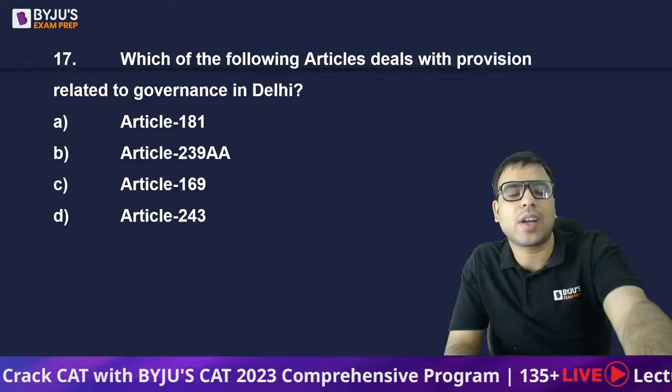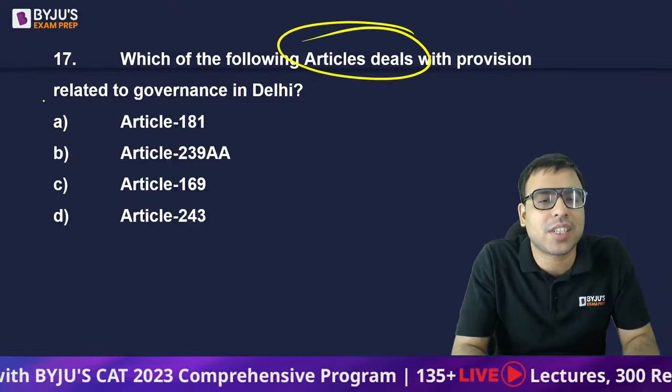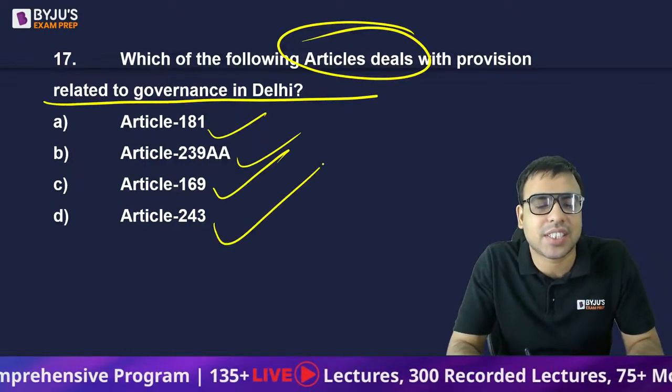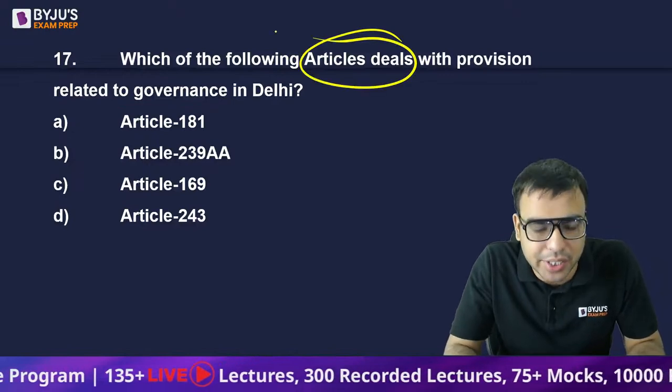Let's move on to the next one. Which of the following articles deals with the provision related to governance in Delhi? The options are 181, 239 AA, 169, 243. What is the right answer to this question?